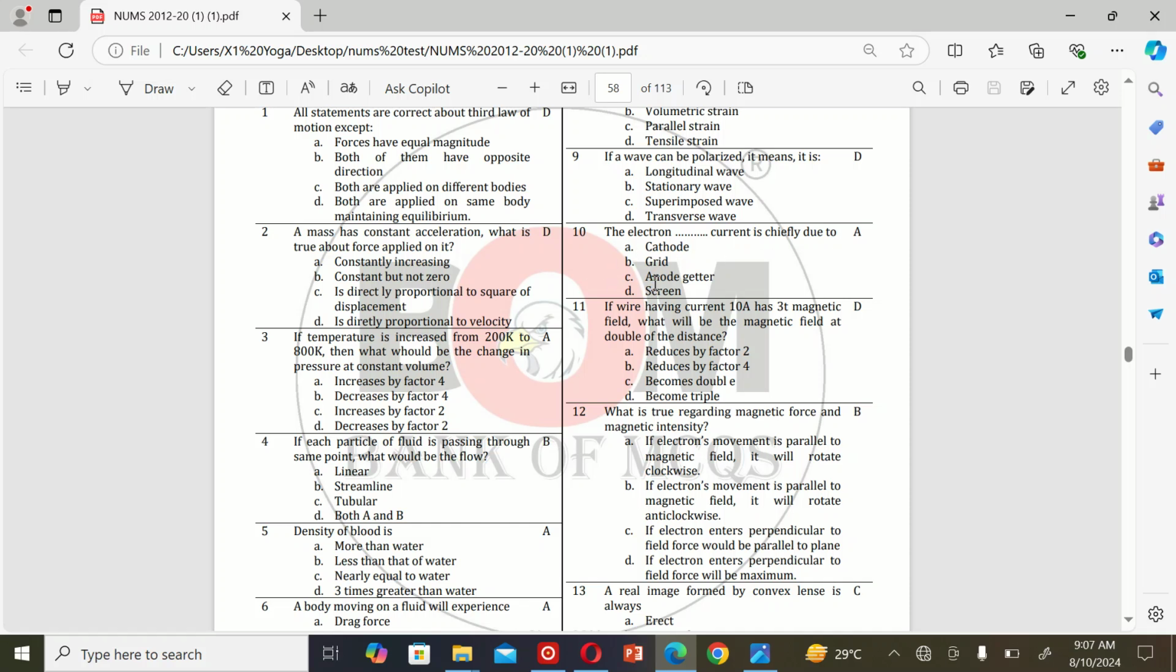The next MCQ is: the electron beam current is chiefly due to A. Cathode, B. Gate, C. Anode gated, and D. Screen. So the correct option is A. Cathode.